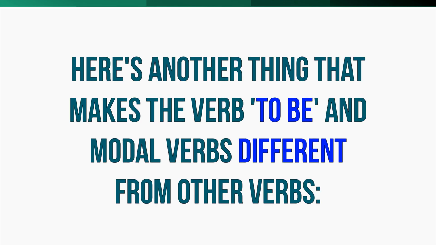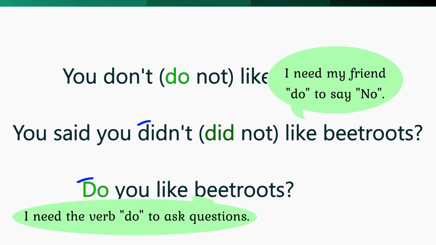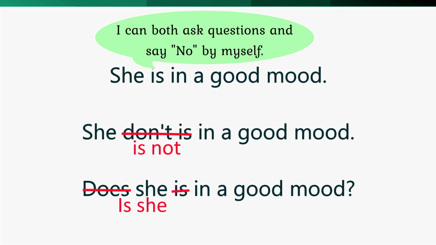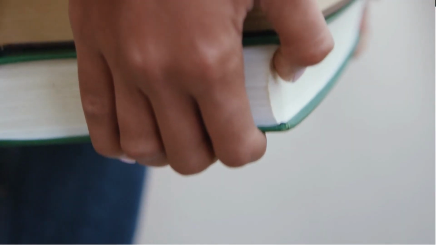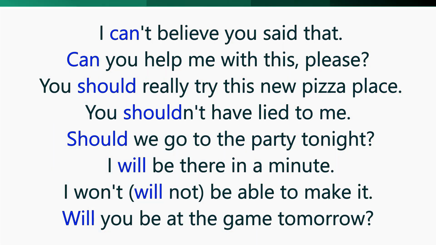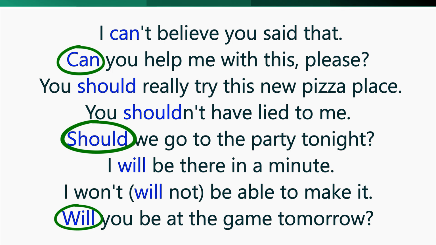And this is another thing that makes the verb to be, as well as the modal verbs, different from the other verbs. Most verbs need help with negatives and questions. Special verbs like the verb to be or the modal verbs don't need such help. Well, if you don't need help, you have to carry the load yourself. Well, that's what those verbs do. For negatives, we simply add not after them. And for the interrogative forms, we place those verbs before the subject.